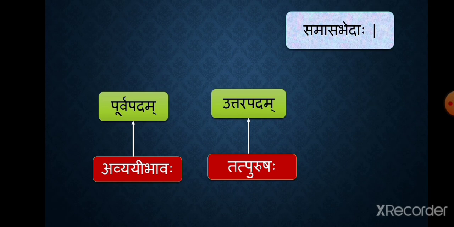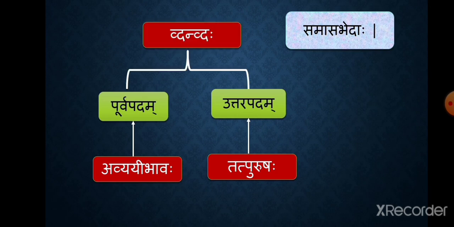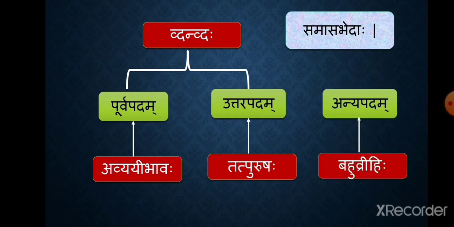If the meanings of both the words are equally important, then the compound is dvandvaha, and if the meaning of neither of the two words is important but outside meaning is primary, then the compound is bahuvrihi. In bahuvrihi samas, the third word, which is not even used in the compound, becomes more important.